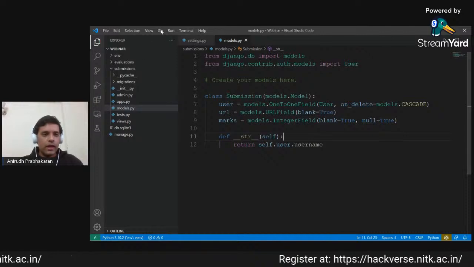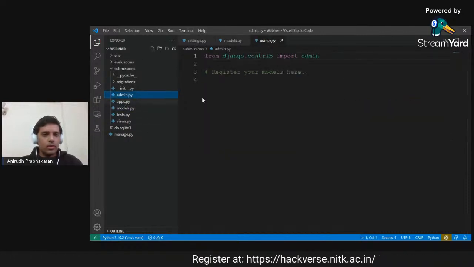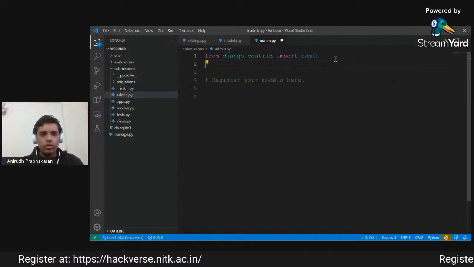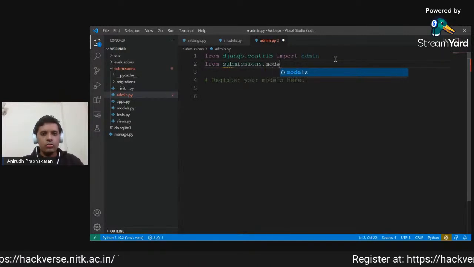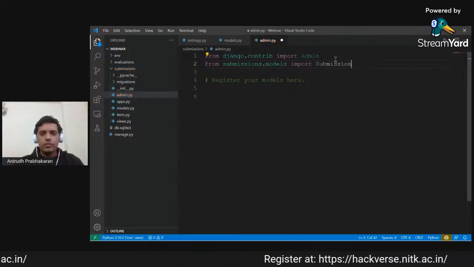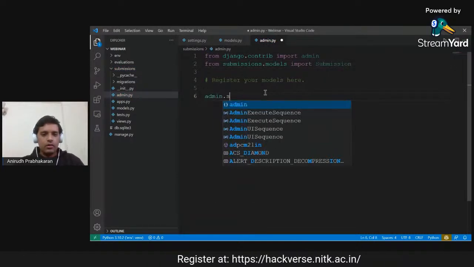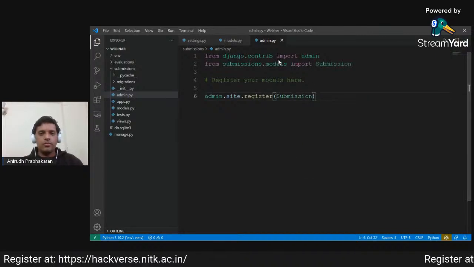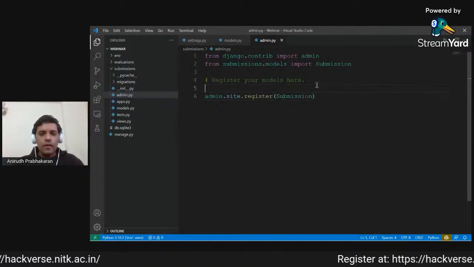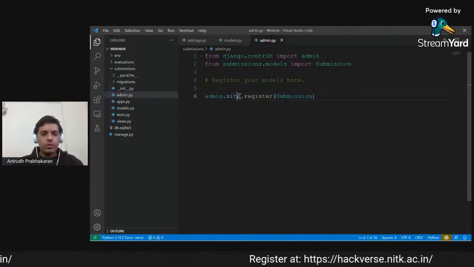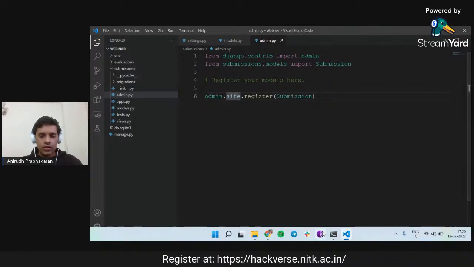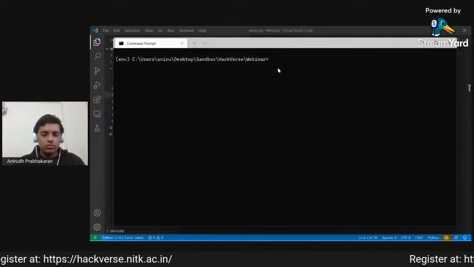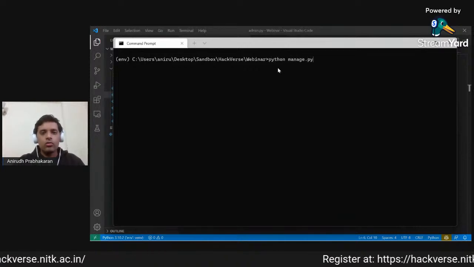Okay. Now for this to show up on the admin panel, we have to do one more thing. In this admin.py, we have to register our model. So how we do that is first we will import our model Submission, and in admin.site, we will register the model as Submission. Okay. Now, if we log into the admin site, we will see that the Submission model is also there. However, to log into the admin site, only a superuser can do that. So we will create that right now very quickly.